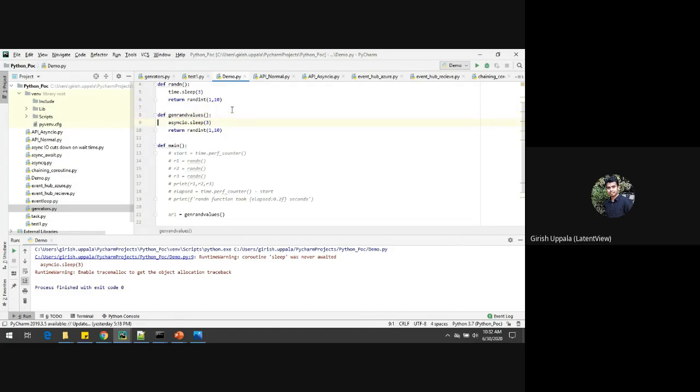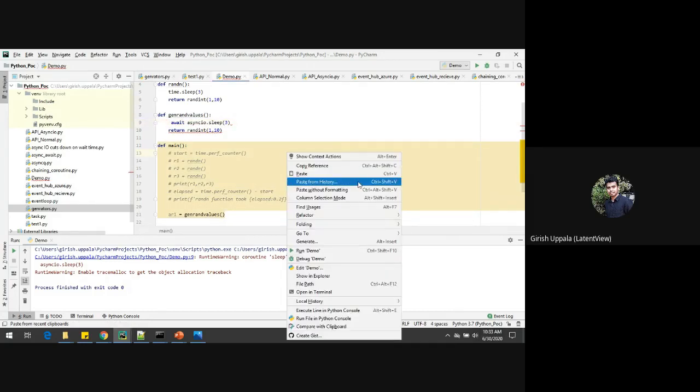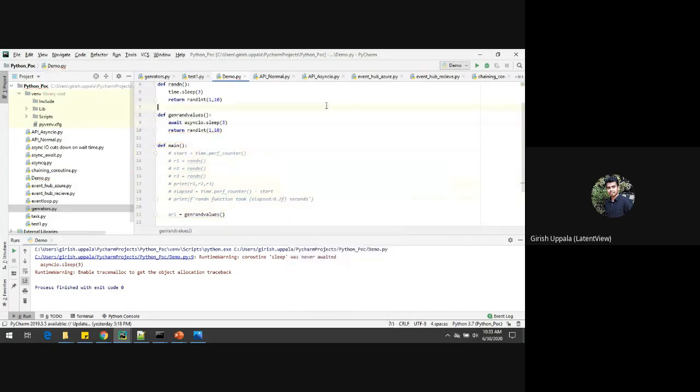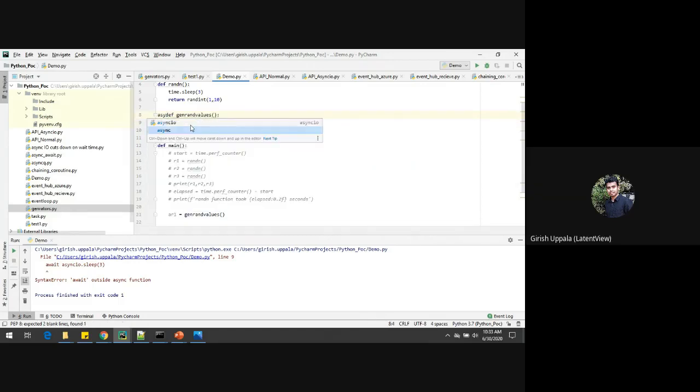So it is never awaited. Okay, fine, I'll await for this. Let me execute one more time. I'm sure that will also give you an error, because of await outside async function. When you use the await keyword within a function, you have to use the async keyword here.